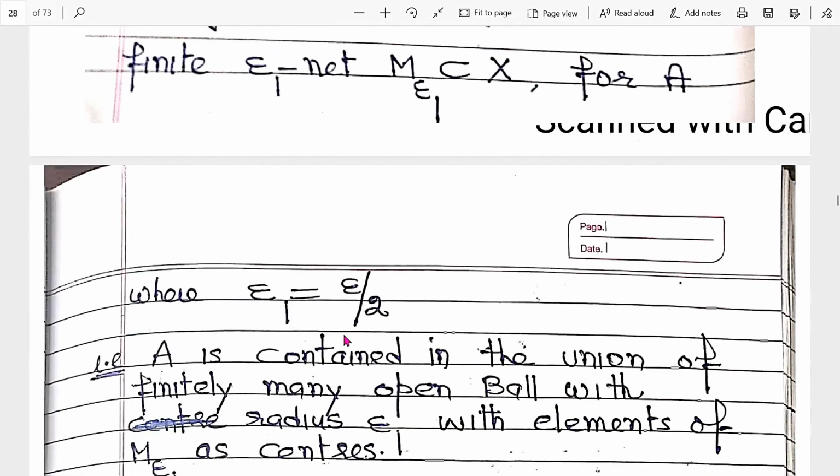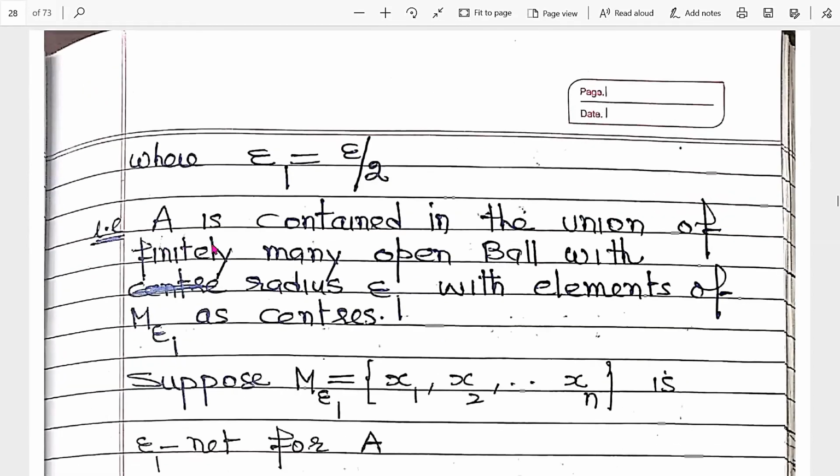Now, if we choose epsilon 1 equal to epsilon by 2, then it means A is contained in the union of finitely many open balls with radius epsilon 1 with elements of M epsilon 1 as centers. Clear?